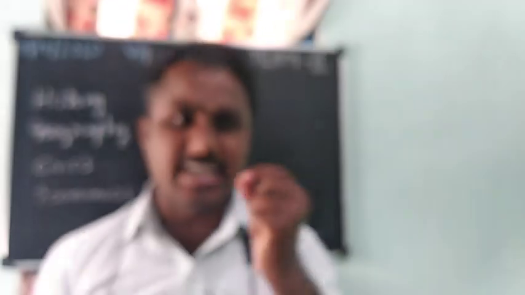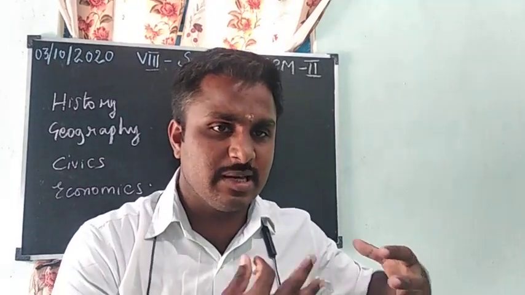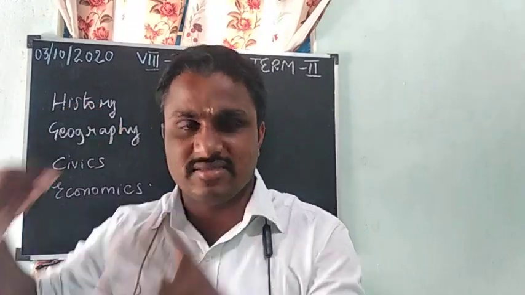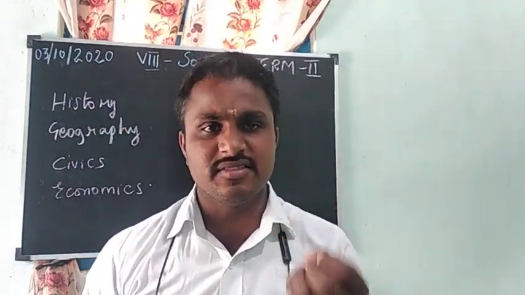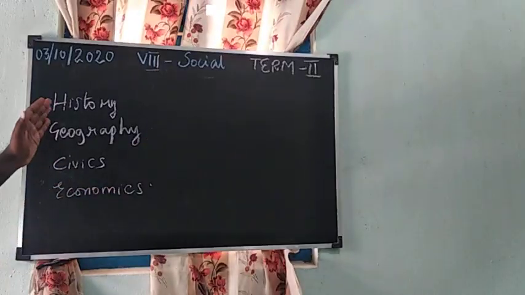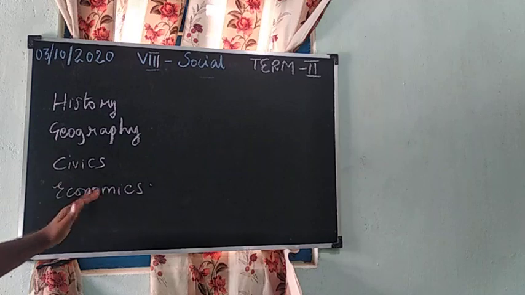The next one is economics, the status of our country, for example GDP, gross domestic product, how much production we are giving in our country. So our economic status and financial status are studied in economics. So social is divided into history, geography, civics and economics.